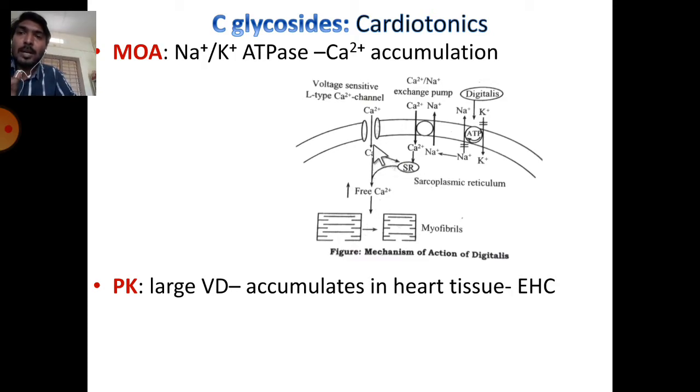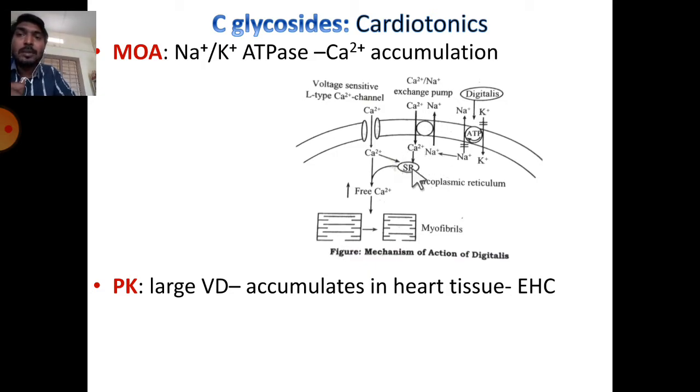So here the molecular mechanism is that calcium enters into the sarcoplasmic reticulum via L type calcium channels as well as via the sodium calcium exchange pump. Anyway, this pump activity depends upon the sodium potassium ATPase pump. If this sodium potassium ATPase pump is inhibited, sodium will accumulate.